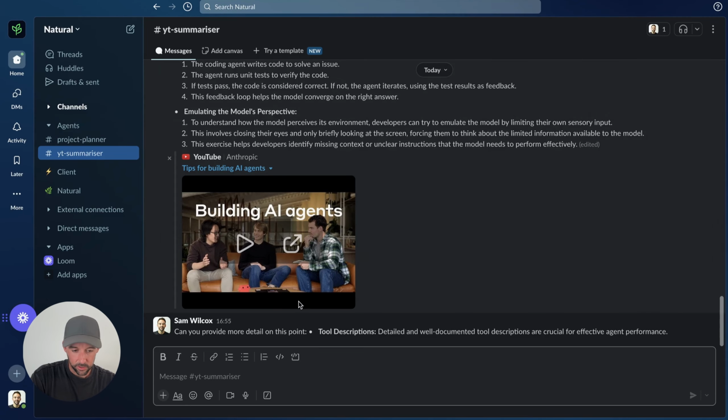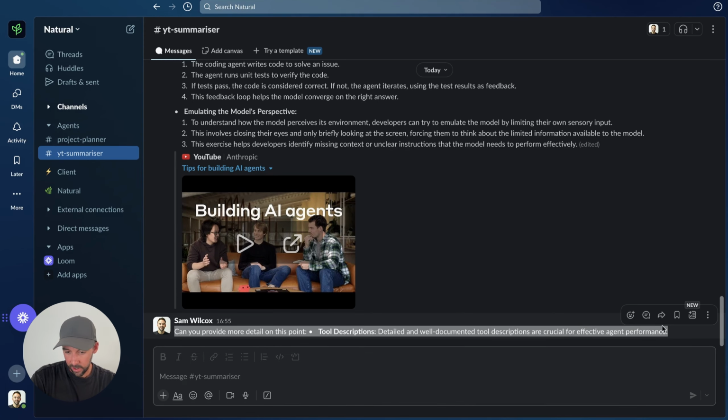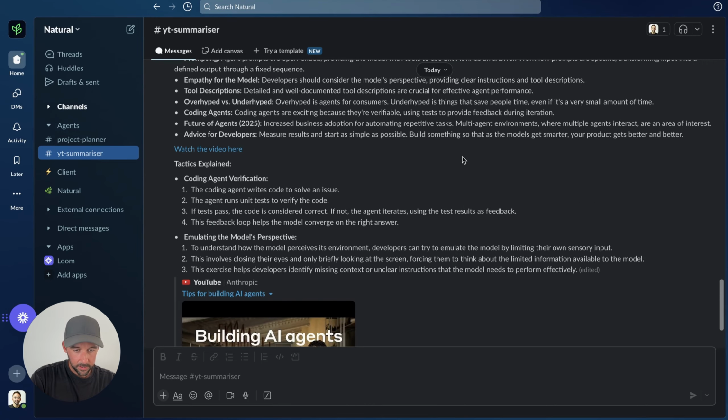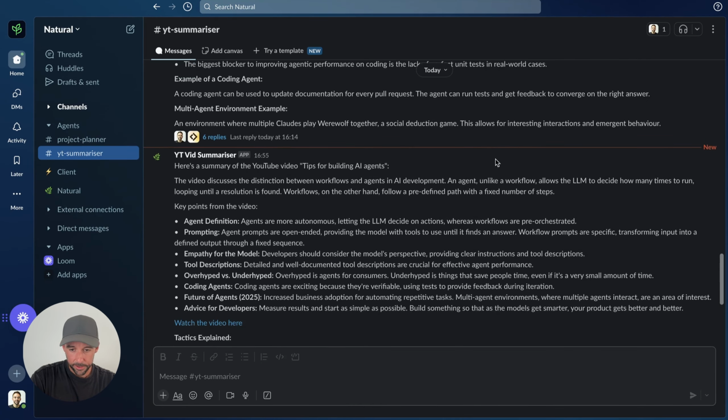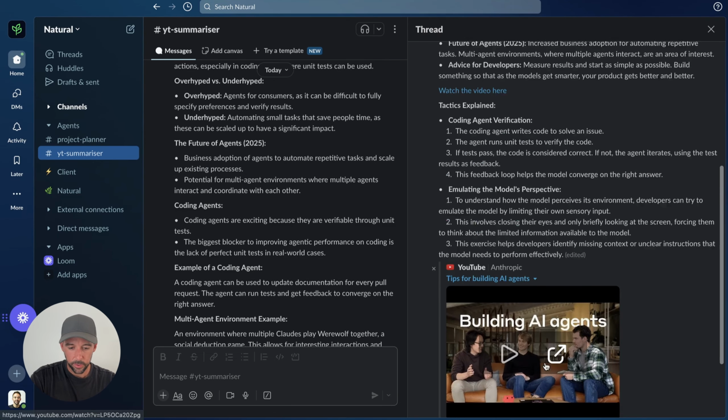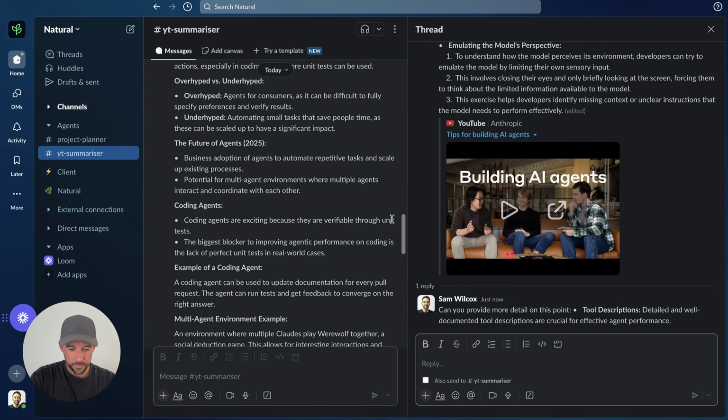And the reason why, guys, and you'll do this yourselves, is because I've not responded in the thread. You have to respond in the thread. So let's just grab that. Let's delete this message. And then in Slack here, we need to go to reply in the thread. Now we open the thread up. And then if we respond in here, we should see Lindy kick off. Constantly something that I'm forgetting to do.